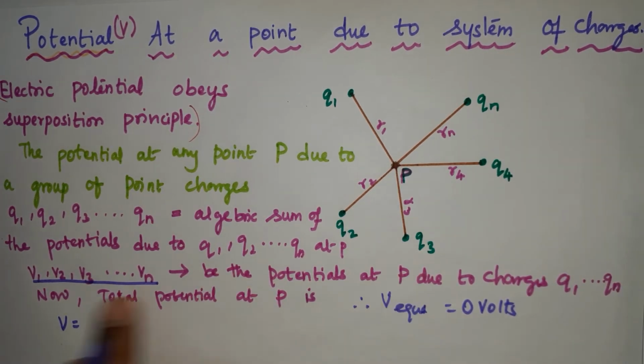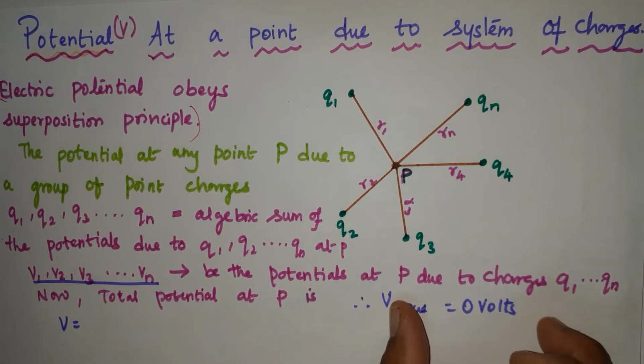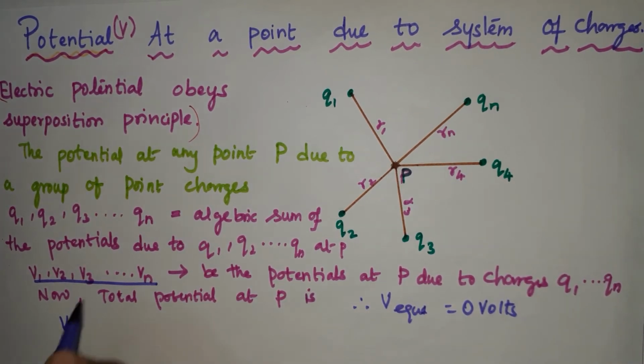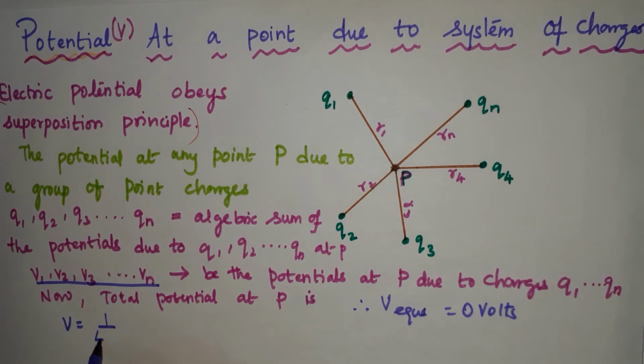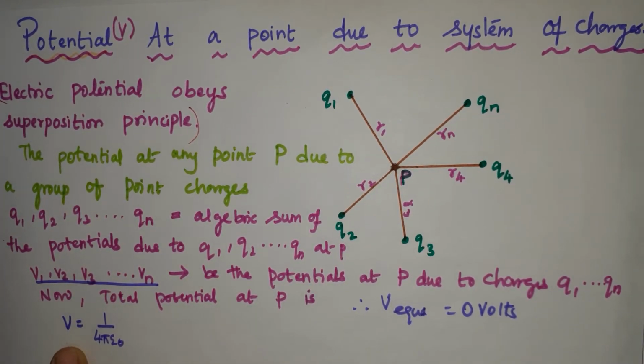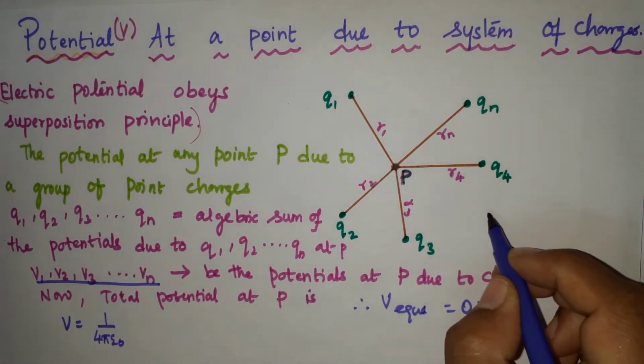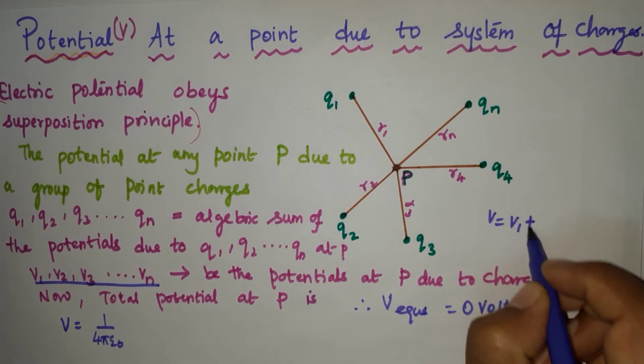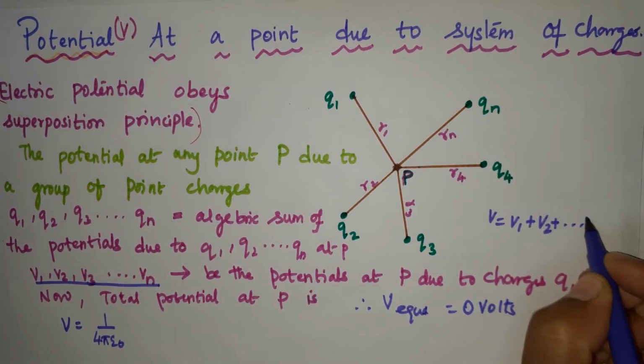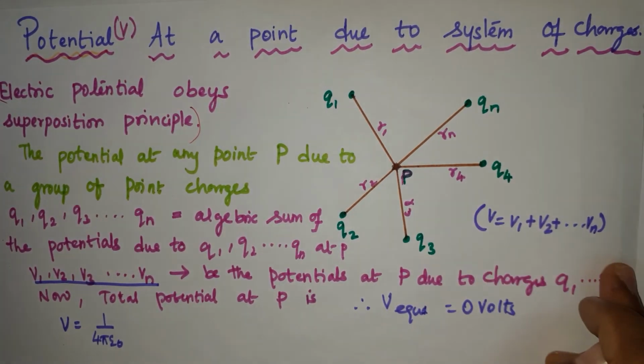Now, what is the total potential at P? You know the formula: V is equal to V1 plus V2 till Vn.